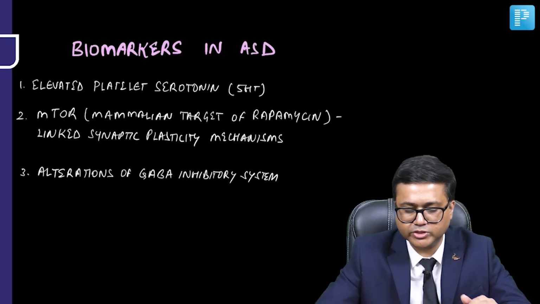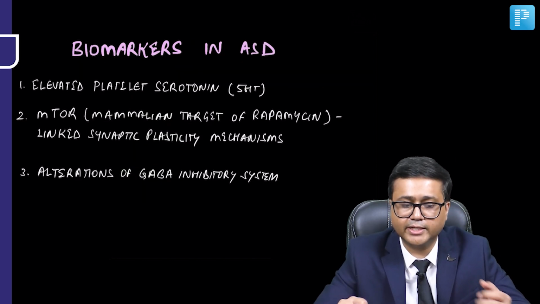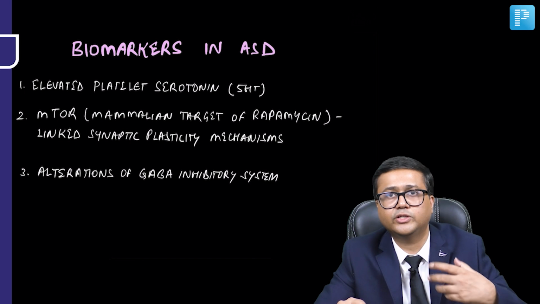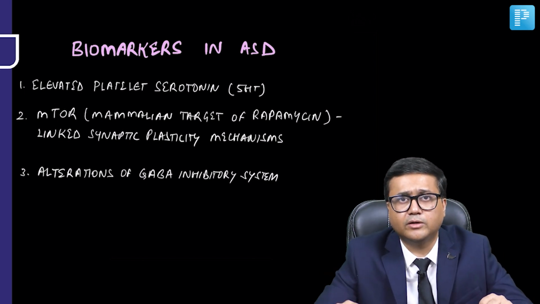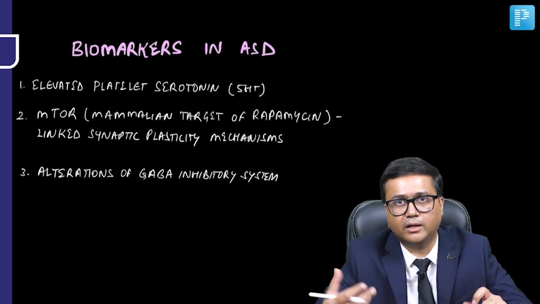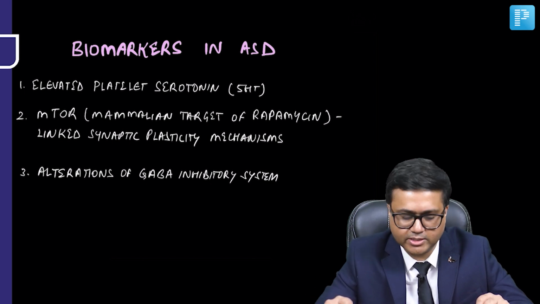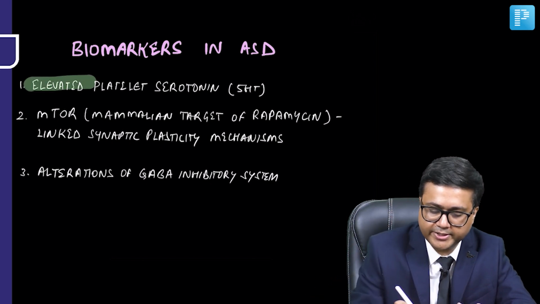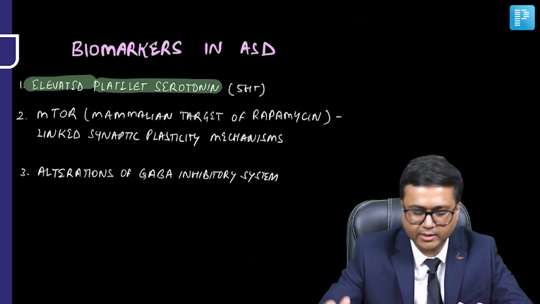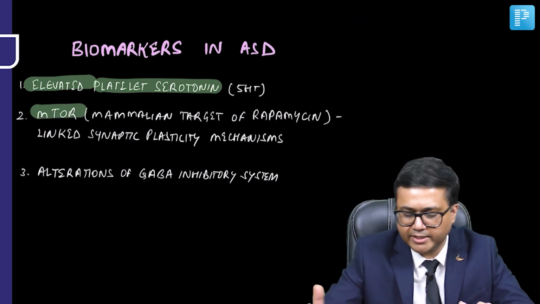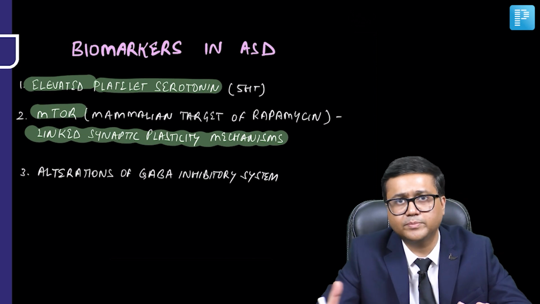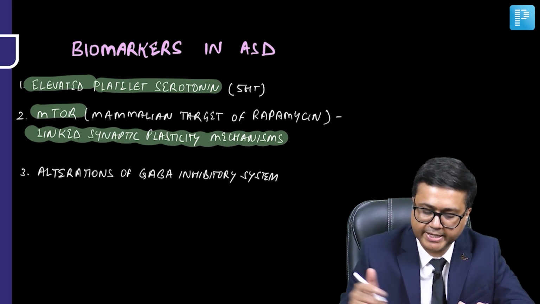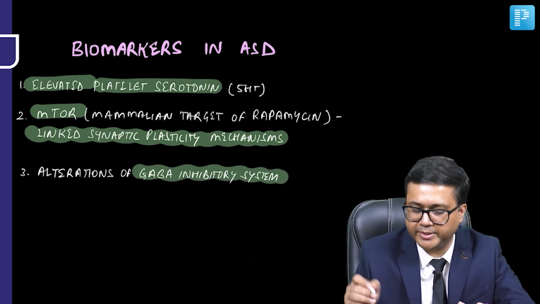Now let's talk about certain biomarkers in ASD. Again, genetic studies have highlighted some biological systems which may act as biomarkers in ASD, such as elevated platelet serotonin. Second is the mTOR, that is mammalian target of rapamycin, linked synaptic plasticity mechanism. Again, that has also been implicated, and alterations of the GABA inhibitory system.